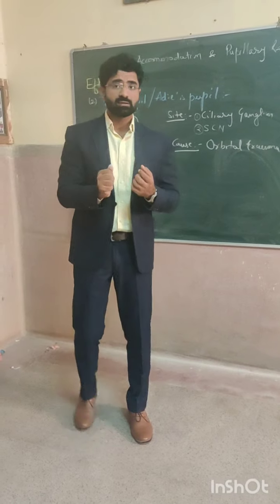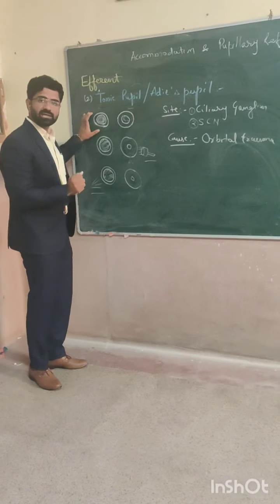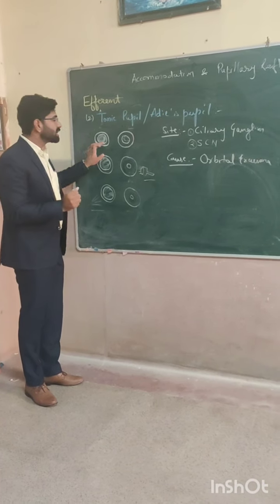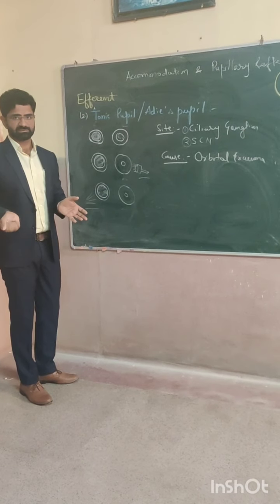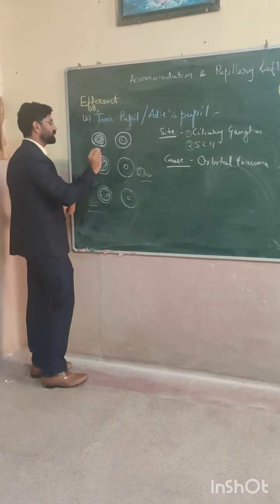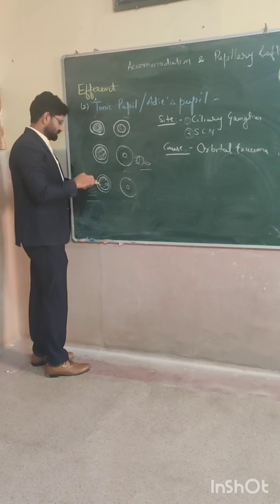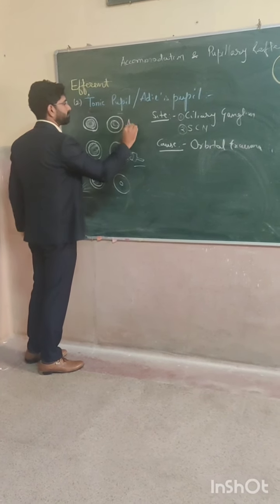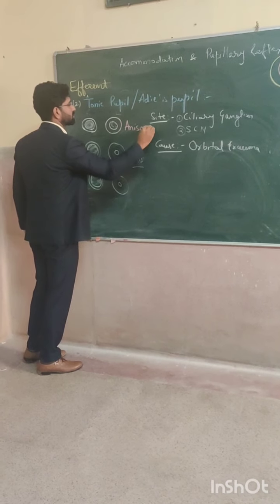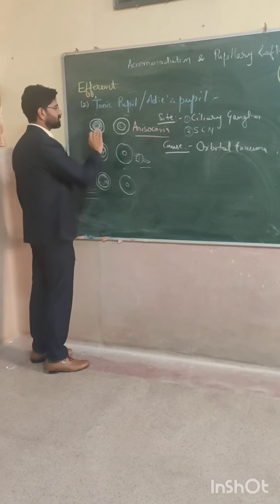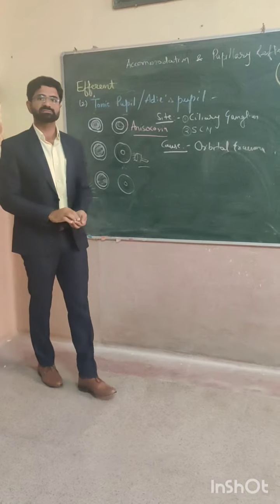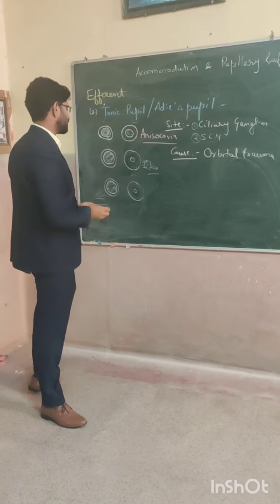If I consider that the right eye has the pathology, then the right eye will have mydriasis, and the left eye will be normal. This is known as anisocoria. When the size of the pupil is different in both eyes, it is known as anisocoria.